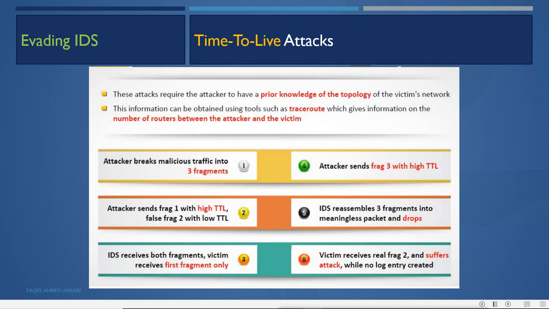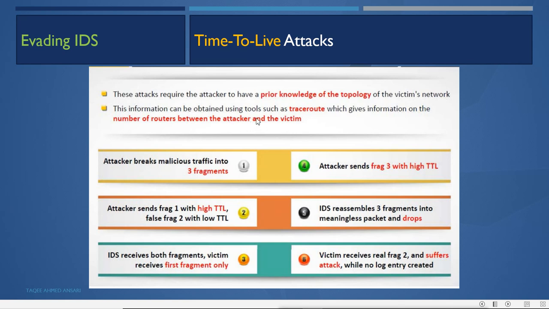And then it can do the time to live attack, where it changes the time to live value so the packet reaches only the IDS. That means this attack requires the attacker to have prior knowledge of the topology of the victim network. This information can be obtained using tools such as traceroute, which gives information on the number of routers between the attacker and the victim. So the attacker knows how many routers are in between.